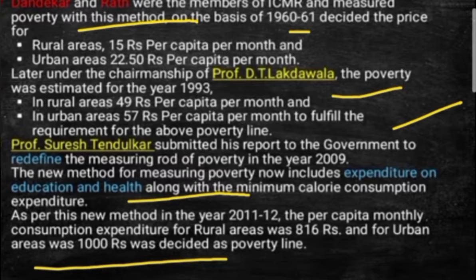You need to remember the data here: according to Dandekar and Rath, what it is; according to Professor D.T. Lakdawala, what rupees were decided; and according to Professor Suresh Tendulkar, not only the calorie consumption expenditure, but education and health must also be given utmost importance and calculated. So in the year 2011-12, it was decided that for rural areas it must be 816 rupees per month, and for urban areas 1000 rupees.